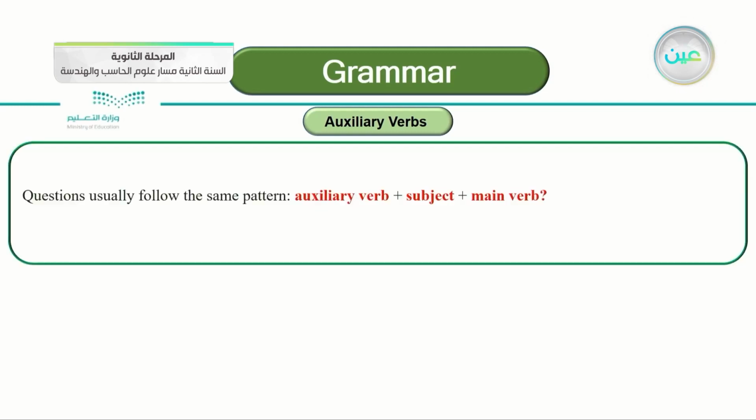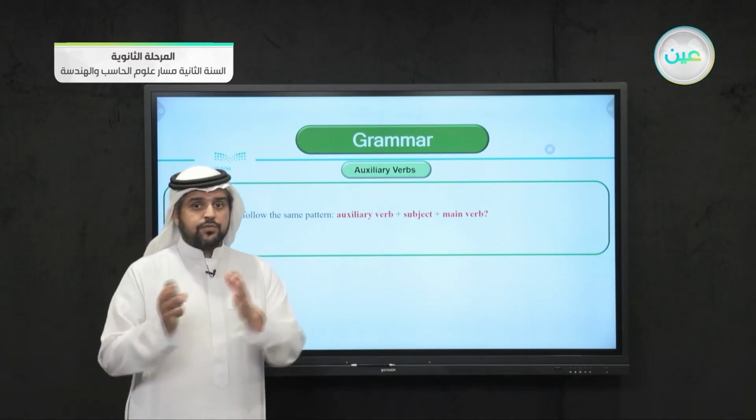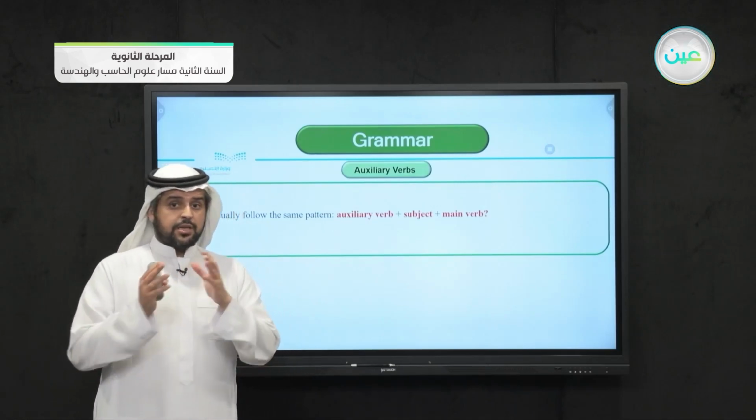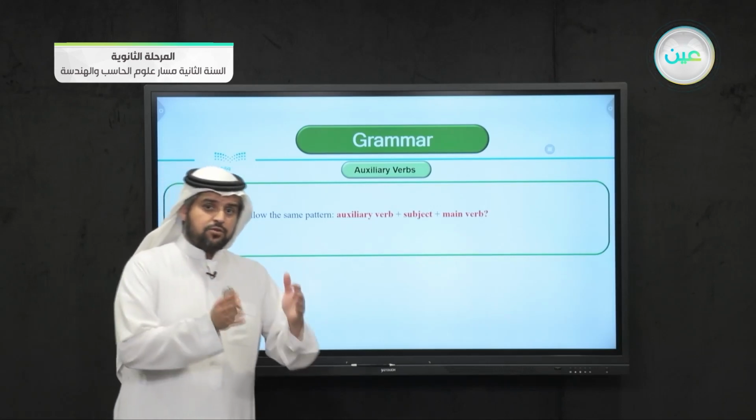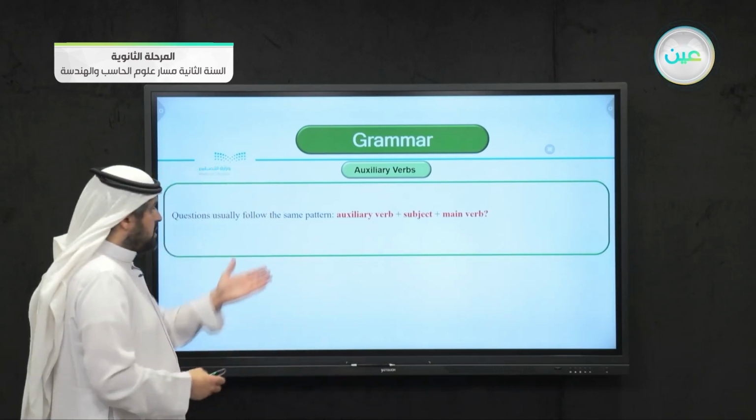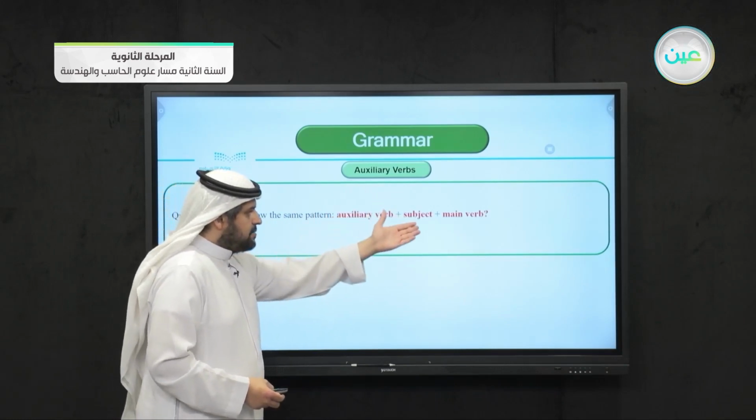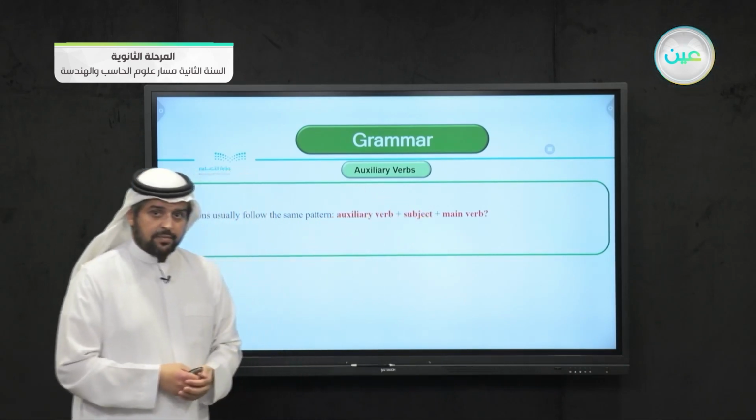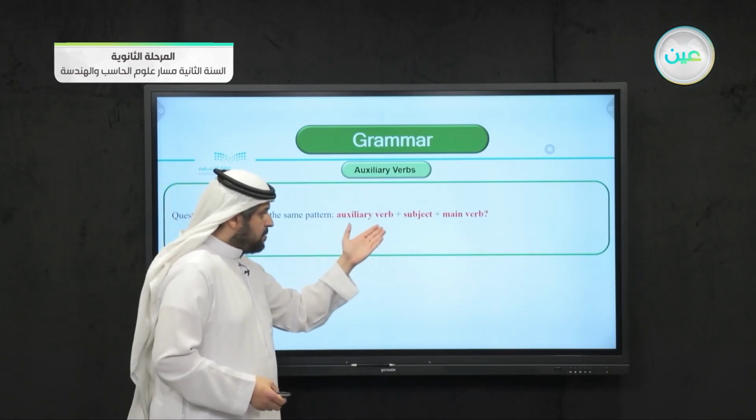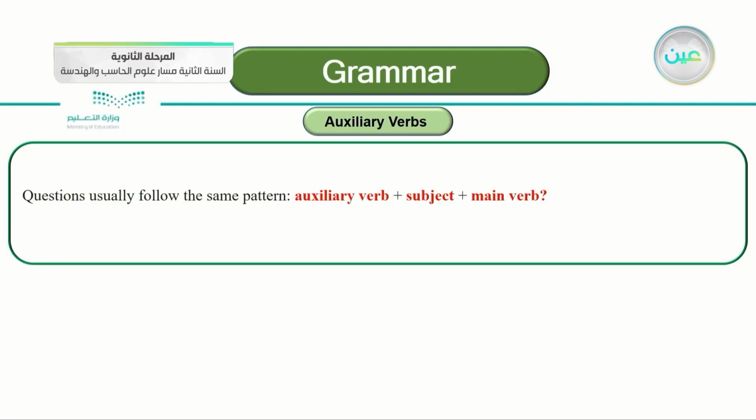And you see in this slide here, talking about questions using the auxiliary verb, that they usually follow the same pattern. If you want to form a question using an auxiliary verb, you always have to follow the same pattern, which is an auxiliary verb, then a subject, then a main verb. Just like these examples here.